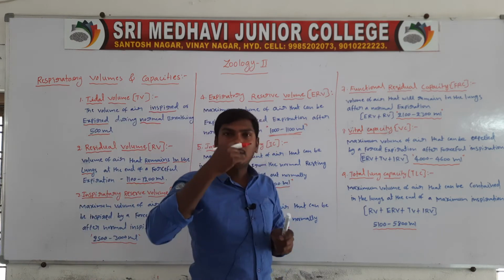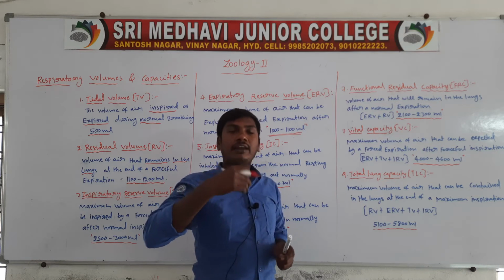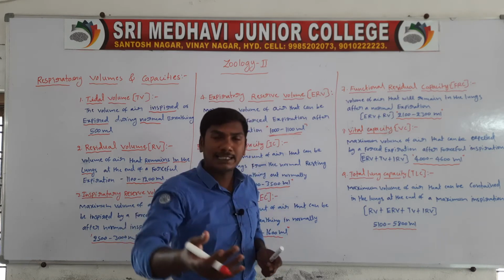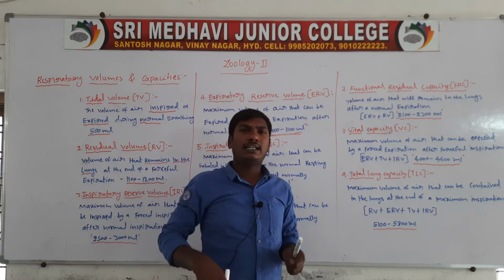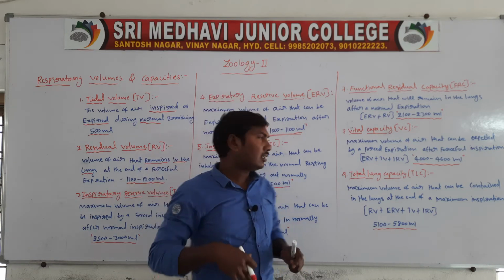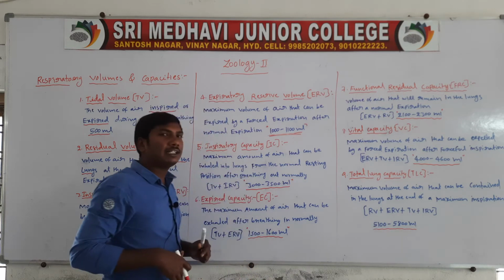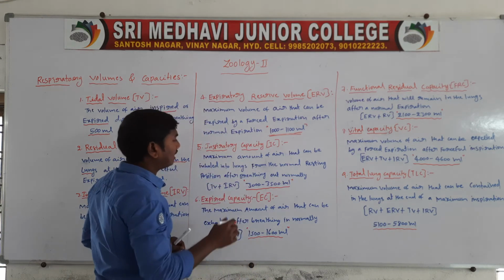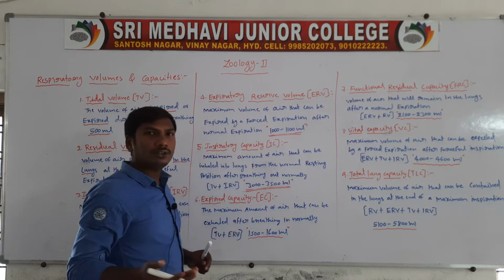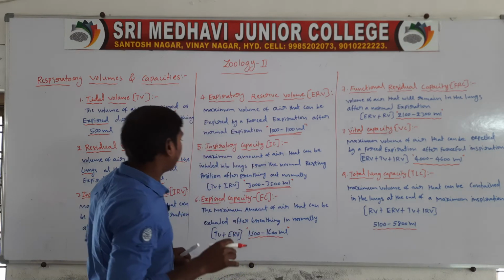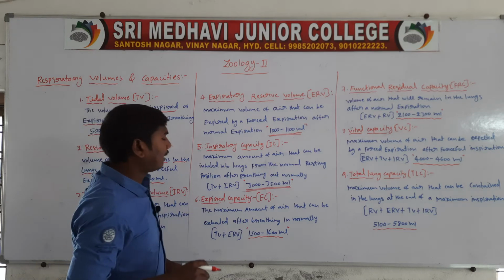First you take a normal expiration, and after that the maximum amount of air inhalation is called the inspiratory capacity. This volume is 3000 to 3500 ml. Next one, expiratory capacity.